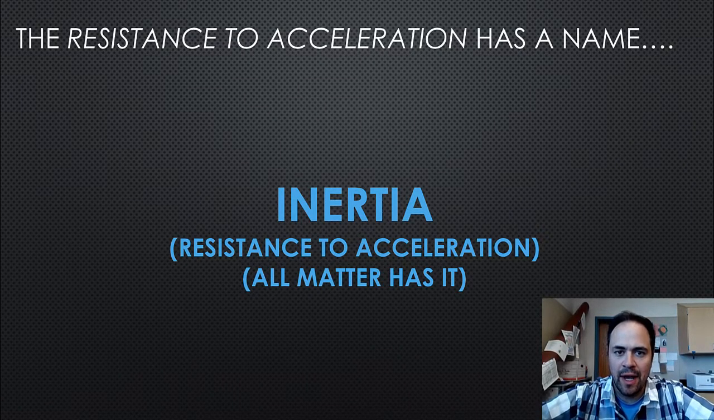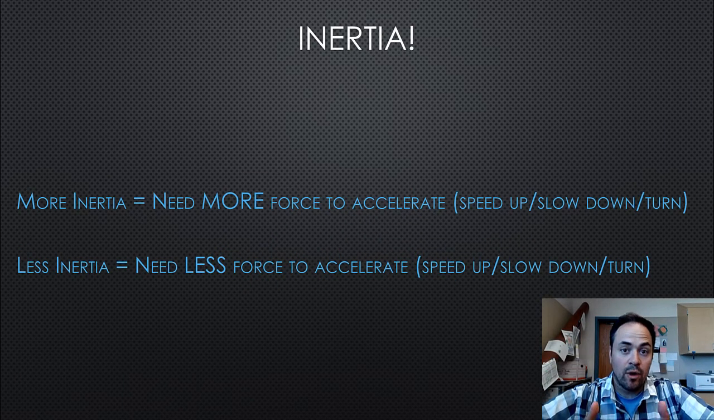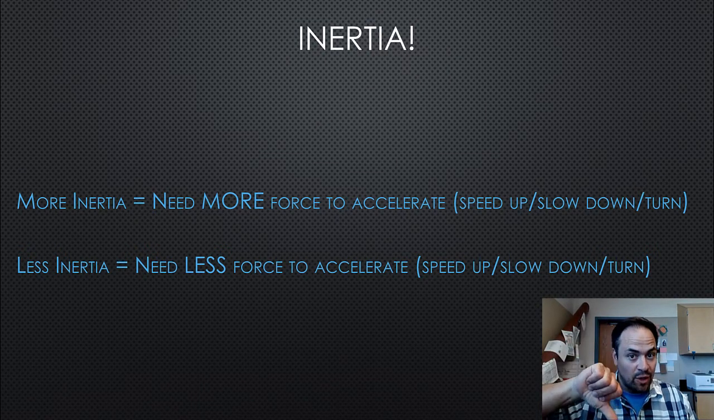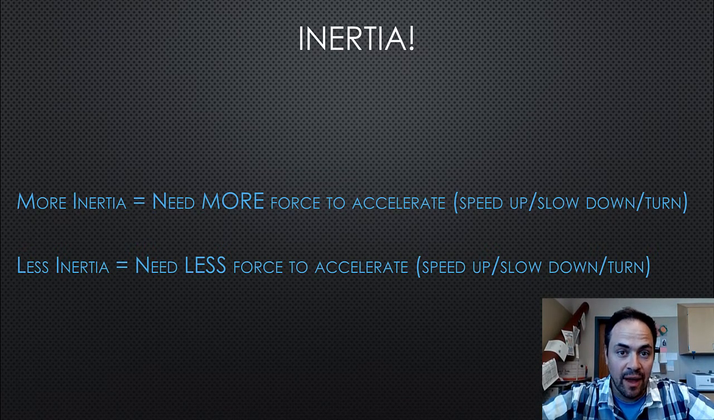Inertia is a property of matter. Yep, you hear it every time you watch Bill Nye. Inertia is a property of matter. So the property of matter that describes that resistance to acceleration, inertia. More inertia means more difficult to accelerate, so more difficult to speed up, more difficult to slow down, more difficult to turn. It takes more force to do that. Less inertia, much easier. So why do some things have more inertia and some things have less inertia? What causes something to have more inertia?